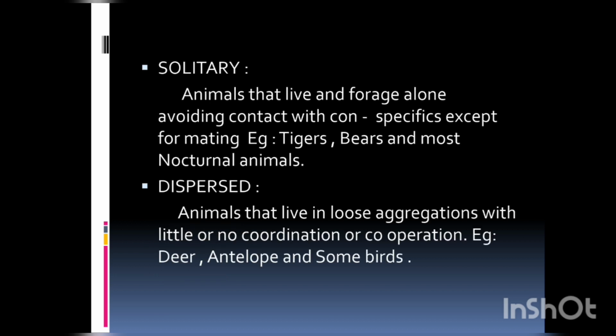Solitary. Animals live and forage alone, avoiding contact with conspecifics except for mating. Example: tigers, bears, and most nocturnal animals. Dispersed. These animals live in loose aggregations with little or no coordination or cooperation. Example: deer, antelope, and some birds.